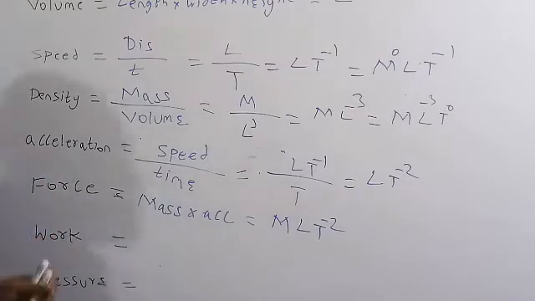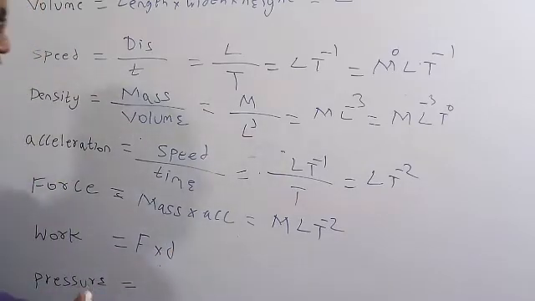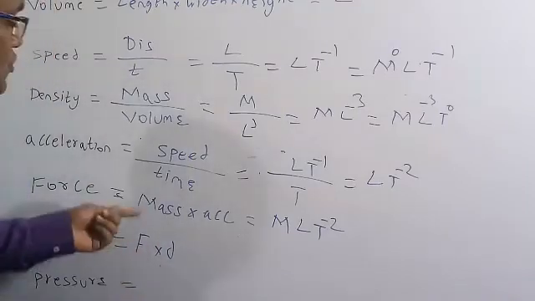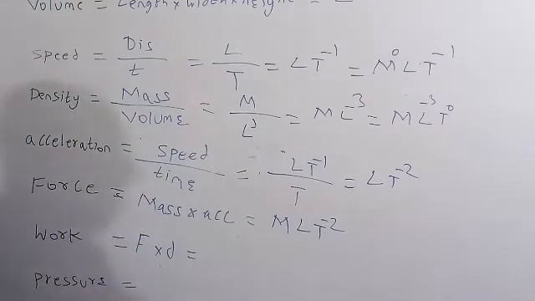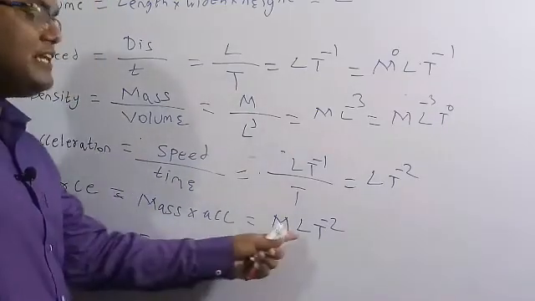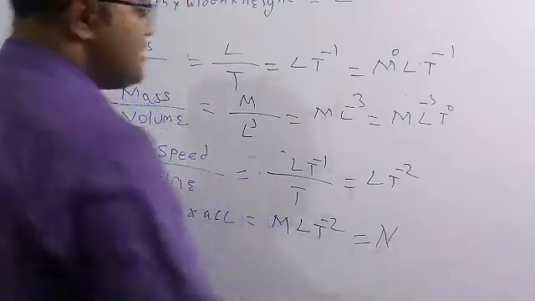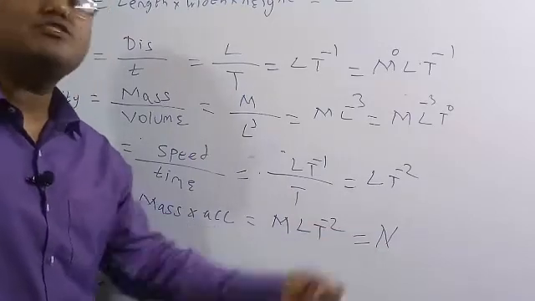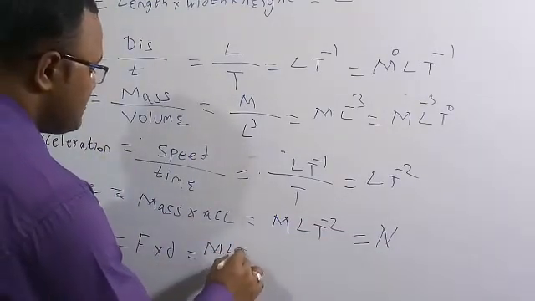And similarly, now the work done. The basic formula of work is force into displacement. Displacement is a vector quantity and distance is a scalar quantity, but basically the formula is the same, force into distance. The dimensional formula of force is M L T to the power of minus 2, whose unit is the Newton.